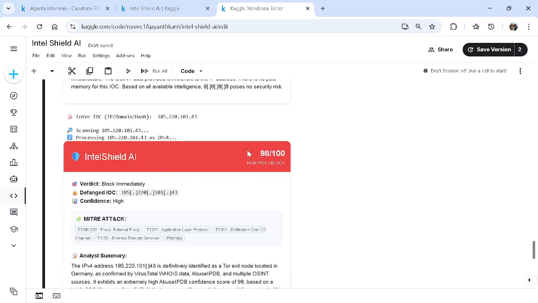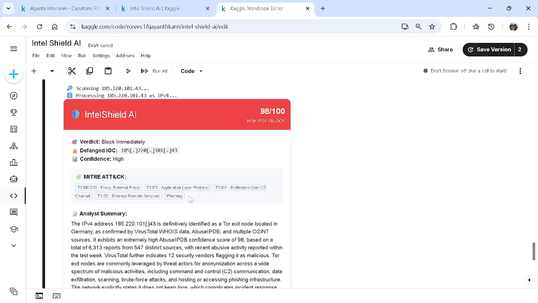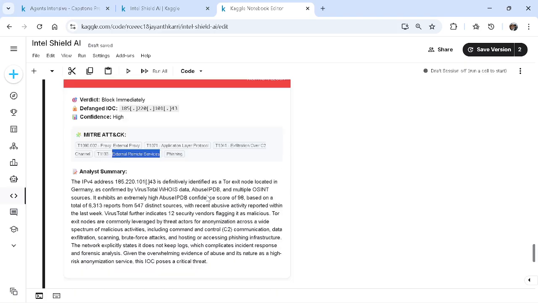So see, the risk score is identified as 98, high risk and recommended for blocking. So the verdict is recommended for blocking, and it has dealt with the malicious IP carefully by sanitizing it. Just marked. So proxy, external and application layer. What are the tactics that this IP will be using? Mostly used for phishing and remote services. It's a part of attacks.